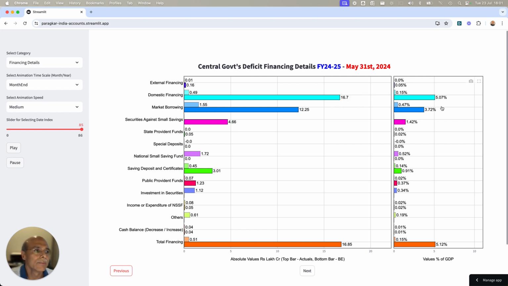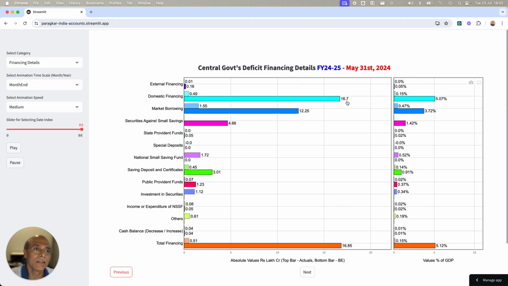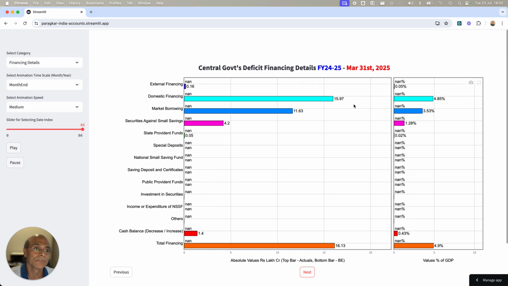Domestic financing. So there are two buckets on which the financing is happening: external financing and domestic financing. If you look at external financing, it is very, very marginal. 0.16 lakh crores in the earlier February budget, and now the number is same, right? Domestic financing in the earlier budget of February 2024 was 16.7 lakh crores. Now the number has gone down because the fiscal deficit has reduced, to 15.97 lakh crores.